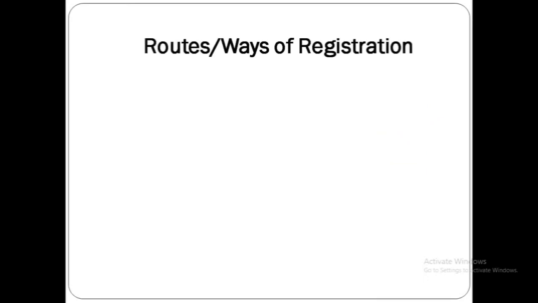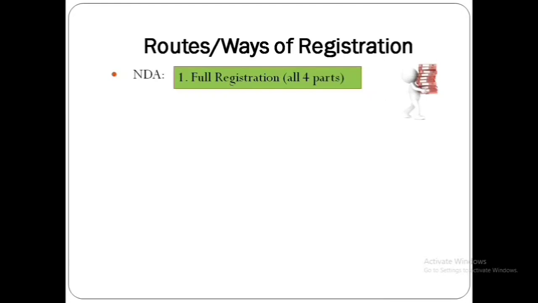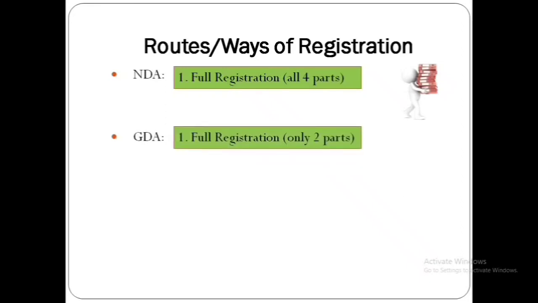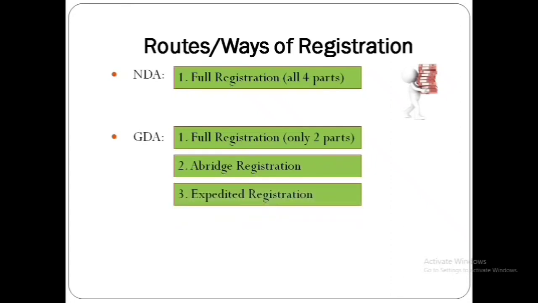Now, as per your type of application, there are different routes or ways of registration. If your application type is NDA, there is only one route, that is the full route of registration, and it would require all the 4 parts as outlined in the guideline. Next, if your application type is GDA, there are 3 routes, and they are full registration route, average registration route, and expedited registration route. The full registration route under GDA requires only 2 parts, unlike NDA, and generally the GDA requires fewer documents compared to the NDA.